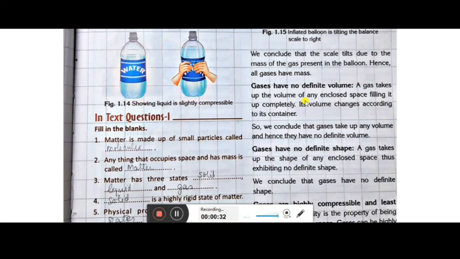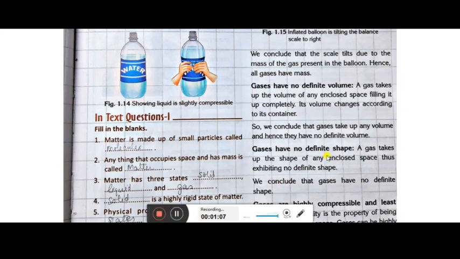But once it comes out, then you can smell it from another room also. If the knob remains open, what happens? The gas comes out and then you will feel it even if you are very far from the cylinder. So this means that the molecules reach there, and then you are able to feel the smell of the gas. So we can conclude that gases take up any volume and hence they have no definite volume.